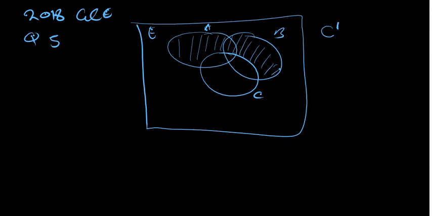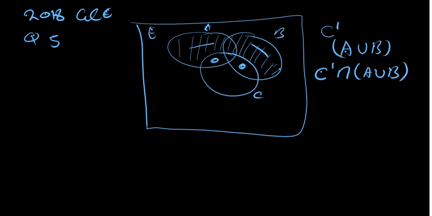In this case, C is a complement. So what we have here, part of our A and part of our B is shaded. So this is just related to what? A union B. This part is part of C, and if we were to shade it, you could conclude that this is A union B, but it's not shaded. So it means C complement, meaning C is not shaded, is intersecting A union B. You can either write it like this, or we can take it the other side.